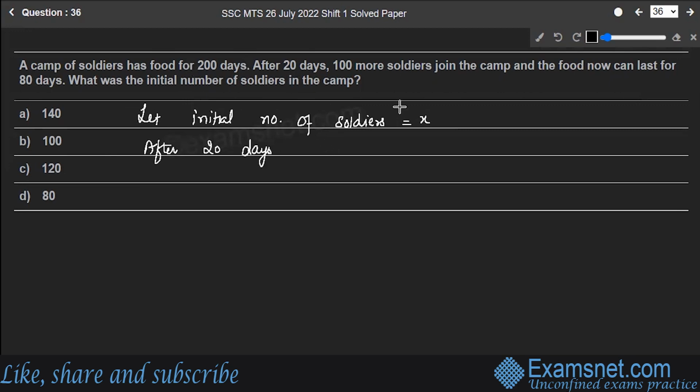When soldiers were X, this food was consumed for 20 days, right? Then after 20 days, 100 more soldiers joined.